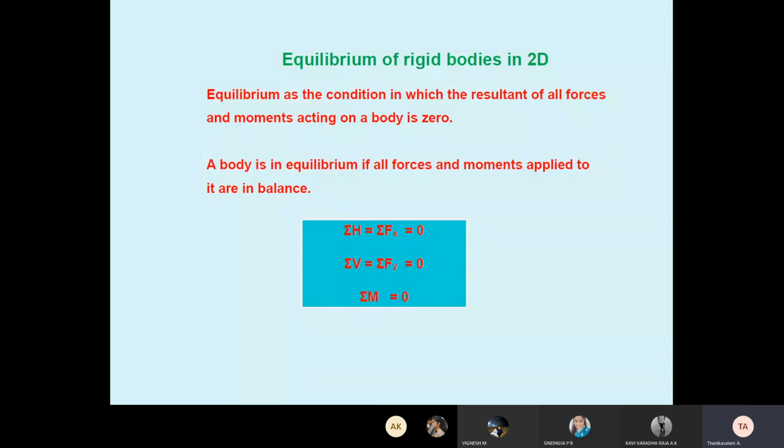Moment, total moment. We know for moment, force in perpendicular sense. Many forces are acting on the rigid body. We calculate all the moments value.